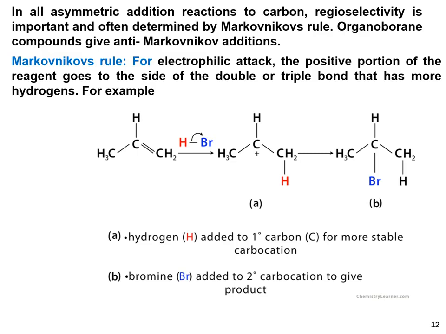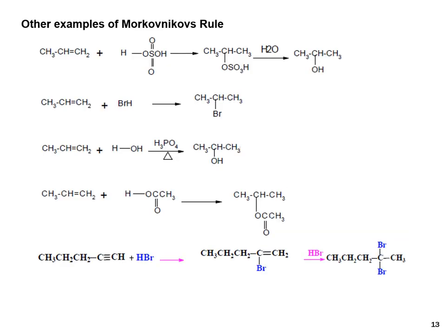Then in the next step, the stable carbocation reacts with the electron-rich species, then gives the final product. These are a few examples of the Markovnikov rule. You can see in all these examples, the proton attaches with that terminal of the double bond that already has the greater number of hydrogens, and then the counterpart, meaning the electron-rich species, attaches with the more stable carbocation and gives the product.